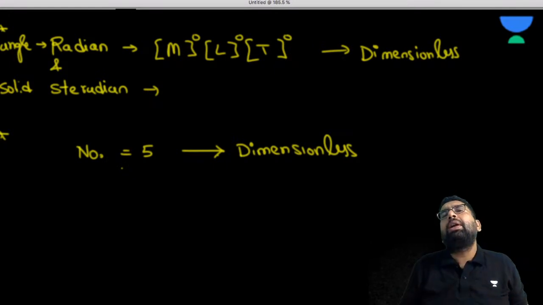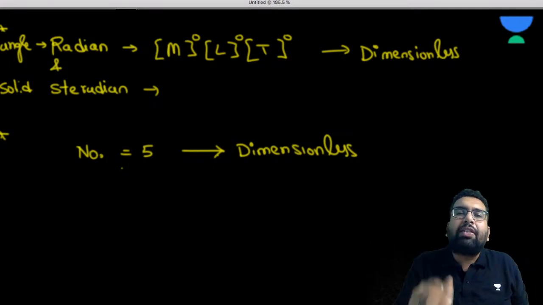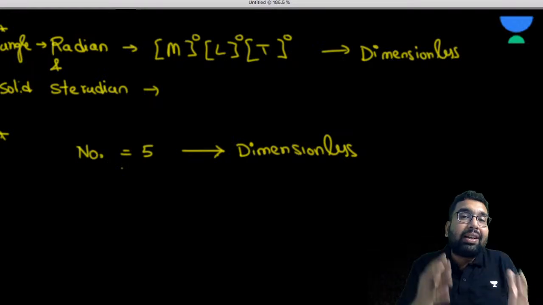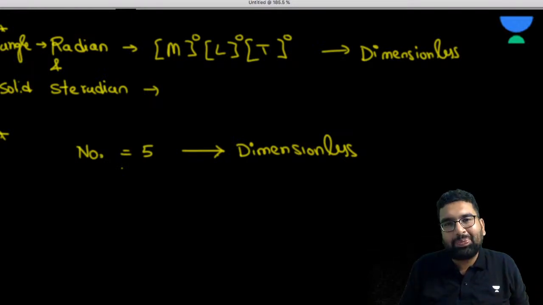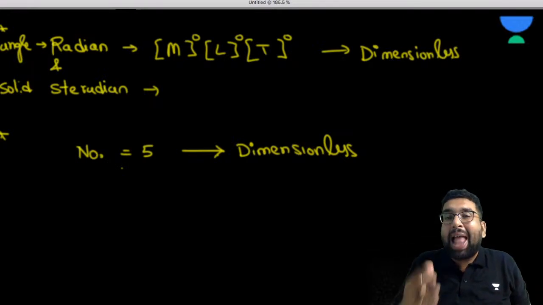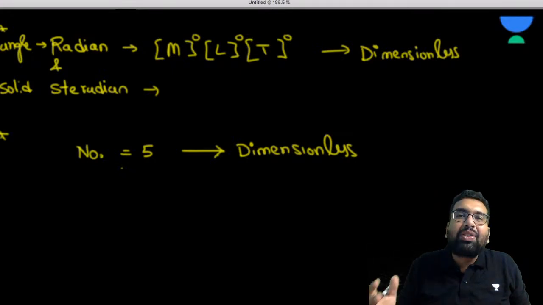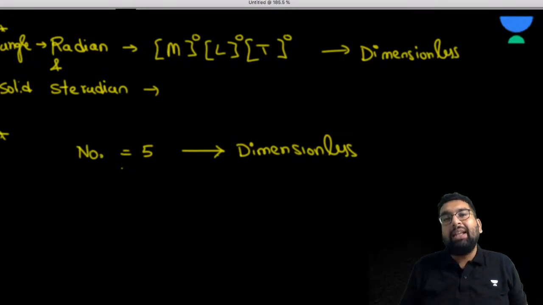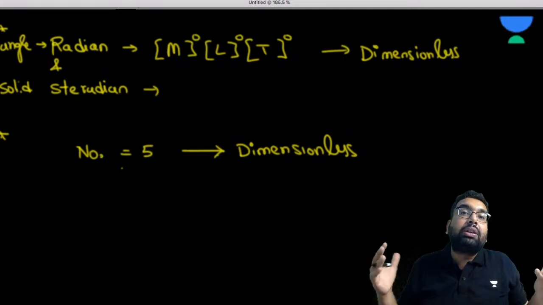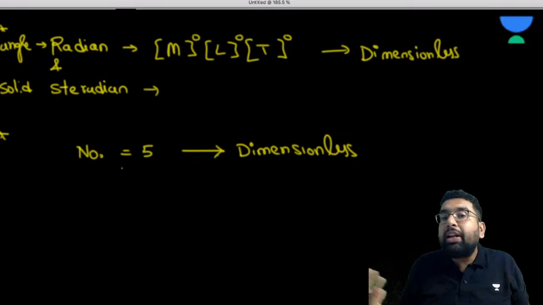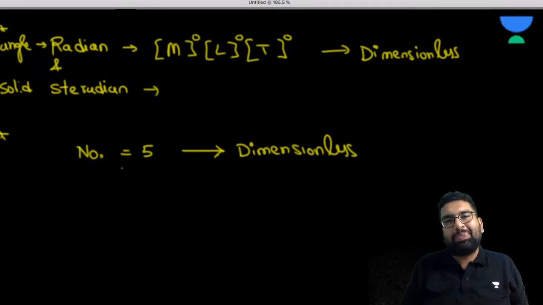For example, the constant of gravitation has some dimension. Planck's constant has some dimensions. Stefan-Boltzmann constant. So there are constants in the study of physics which have dimensions.